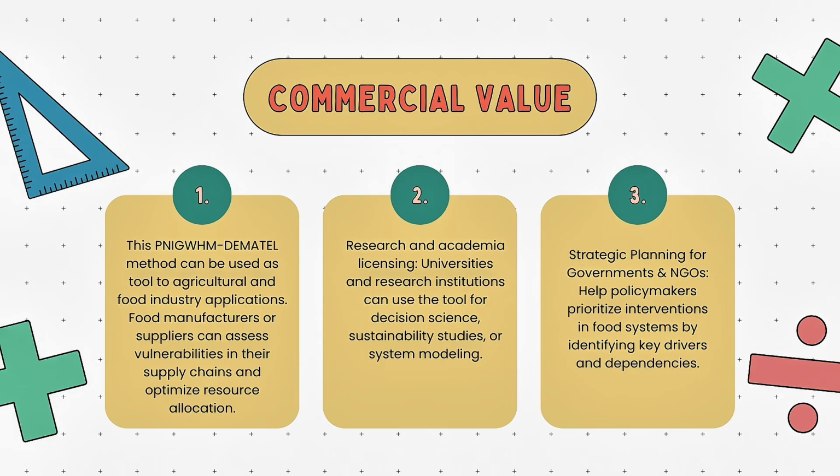Next, it has commercial value for research and academia, where universities and research institutions can use the tool for decision science, sustainability studies, or system modeling. To add, it also can be used for strategic planning by governments and NGOs, where it helps policymakers prioritize interventions in food systems by identifying key drivers and dependencies.